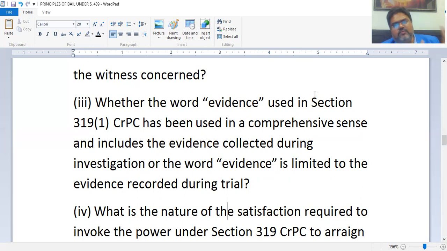So even those materials should also be included, or only those that have been filed before the court at the time of charge sheeting, right? So we have to see whether the word evidence is used in a comprehensive sense, that is including all the materials brought by the investigating agency during investigation, or only those materials that have been produced before the court, that have been brought on record.